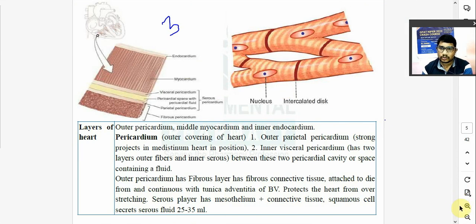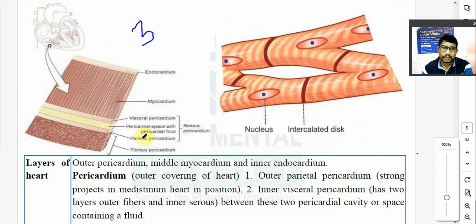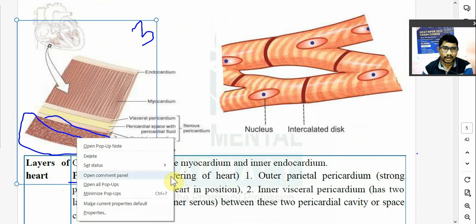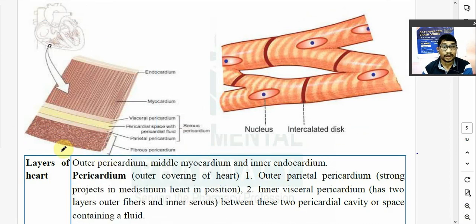The outermost layer is known as the pericardium. Outermost layer जो होता है वो fibrous tissue से बनता है, because it has an important function. It will prevent the heart from over distension. It will anchor the heart in the right position. तो आपका जो heart है उसको right position में रखने का काम fibrous tissue करता है. That is the pericardium.